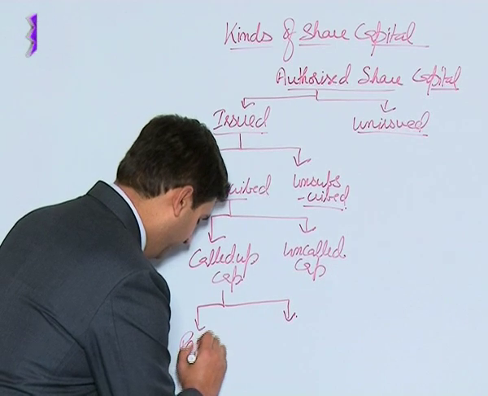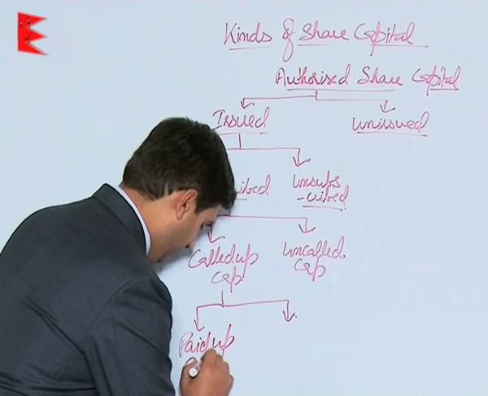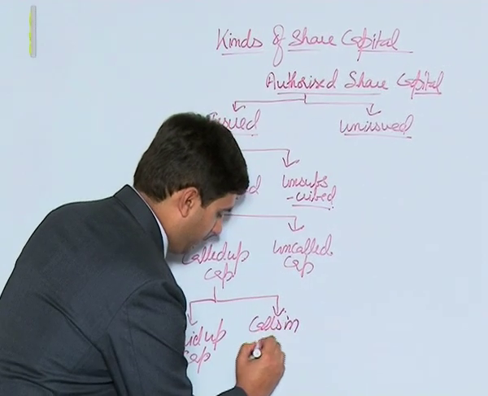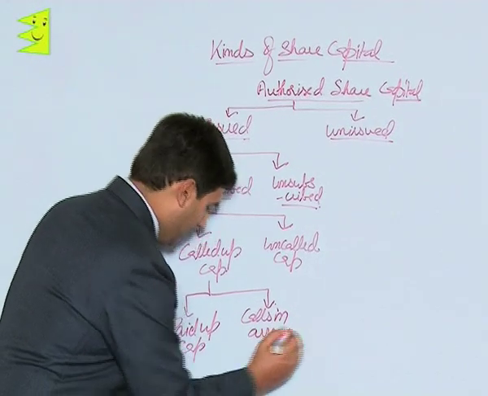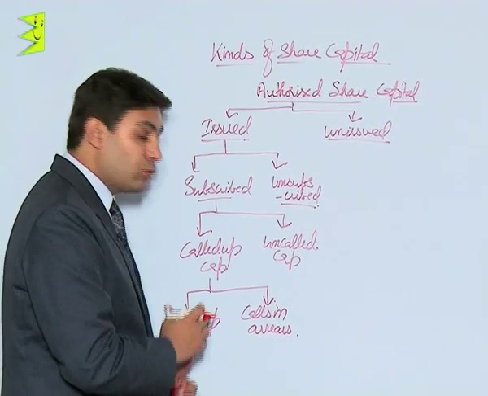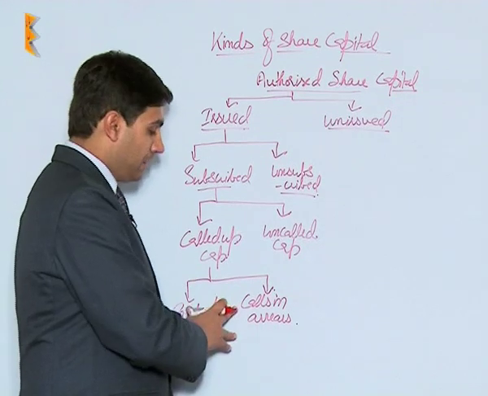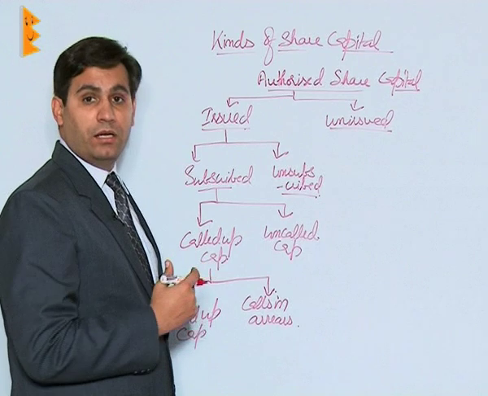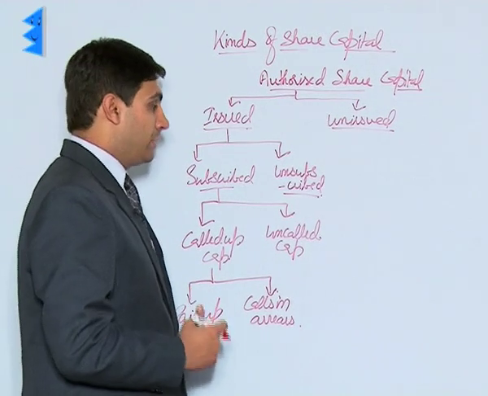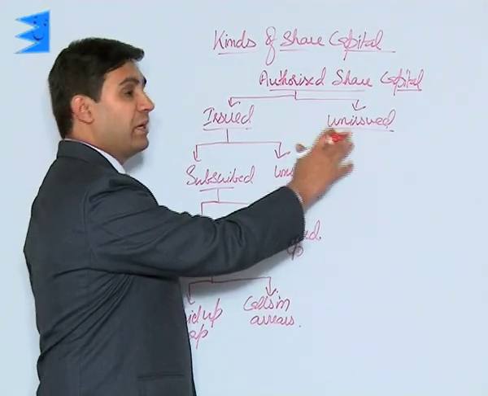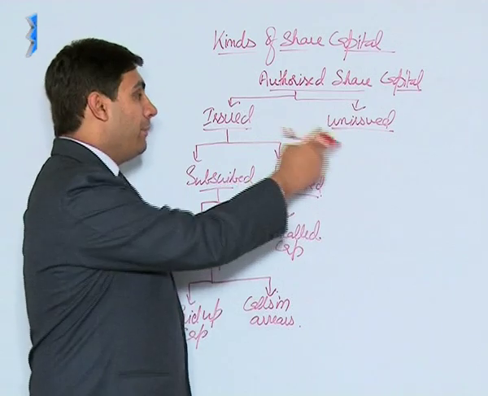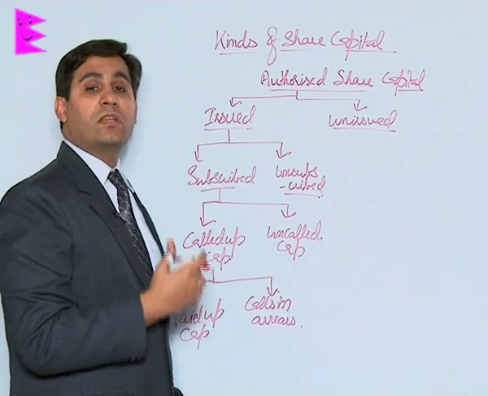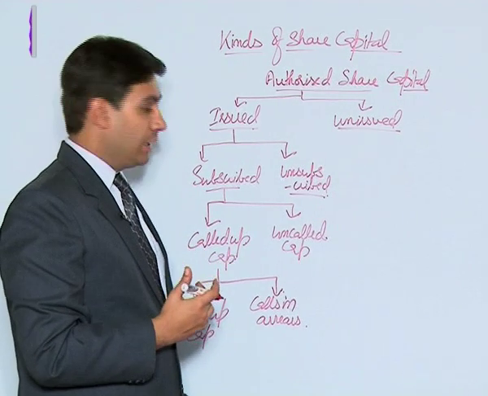paid up capital and calls in arrears. Here, paid up capital represents the amount that has been paid by the public, and calls in arrears represents that amount which has not yet been paid till date. Now students, unissued capital remains as it is. It will become issued only when a new prospectus is issued or fresh applications are sought by the company.